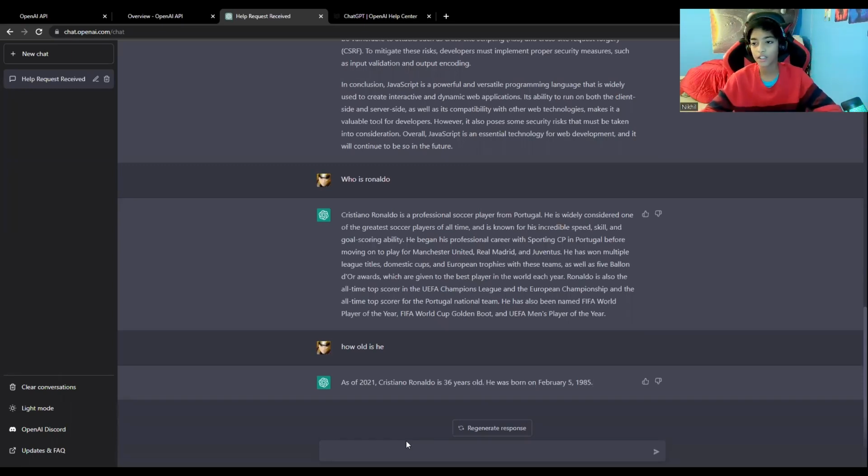ChatGPT is only valid and its information is only based on 2021. It has no knowledge on anything after 2021 because it was designed and all the information was given to it in 2021 and it hasn't learned past that yet. So that's one con of ChatGPT and one of the very few that it does have. And that's the only thing, maybe not the only thing, but one of the little things that Google has an edge over ChatGPT on. But you can see that without even putting Ronaldo's name in it, you can just say, how old is he?